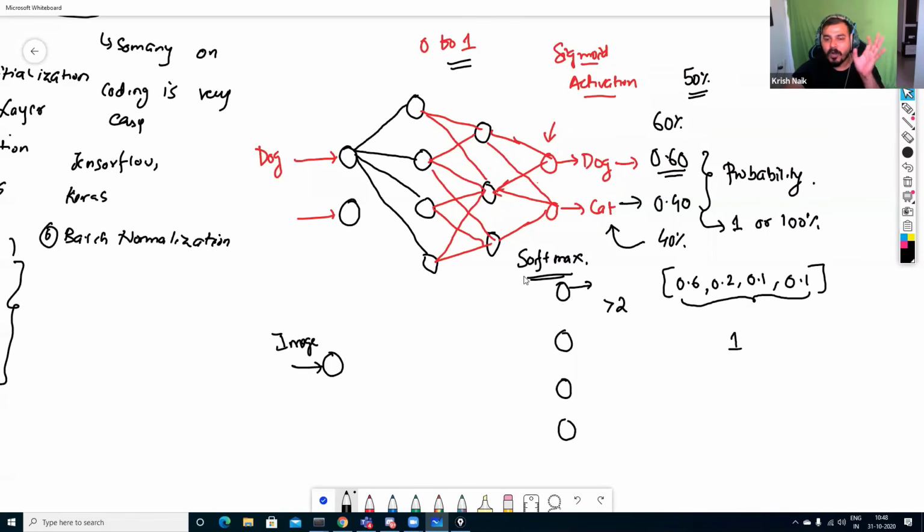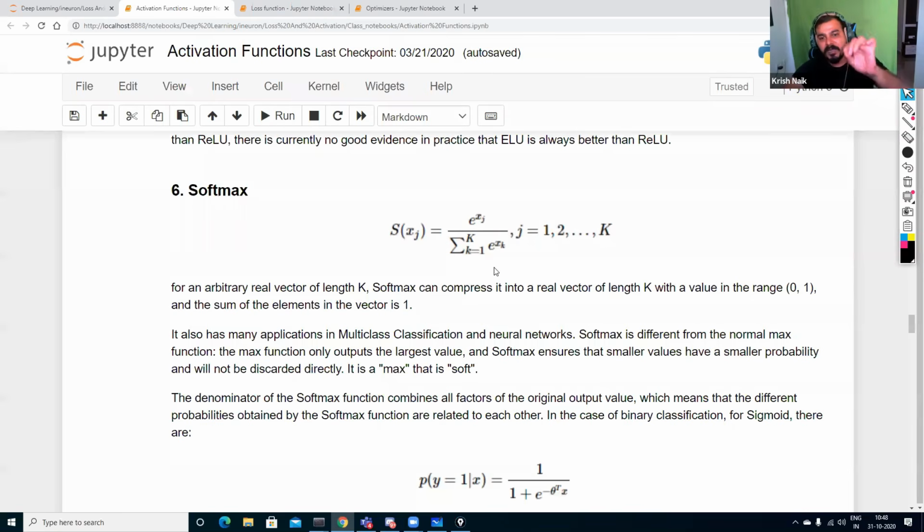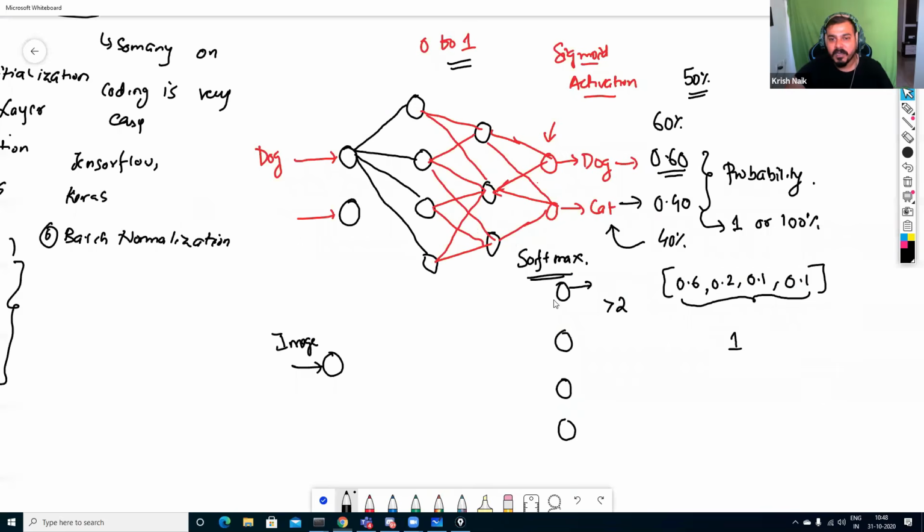But before this, whatever x value we get, because over here we are just applying e to the power of xj. Xj is nothing but weight multiplied by input plus the bias, right? Now, suppose before this I still did not apply a softmax activation function, and suppose my 4 values were like 40, 30, 10, 5.